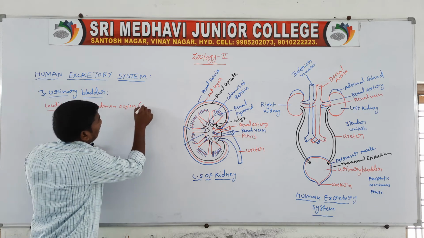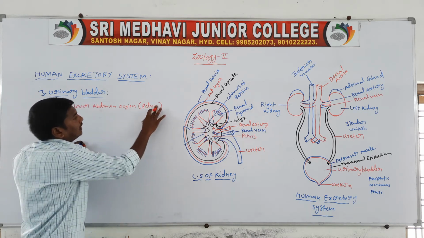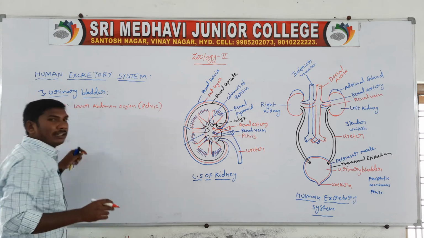This region is also called the pelvis, the pelvic region.